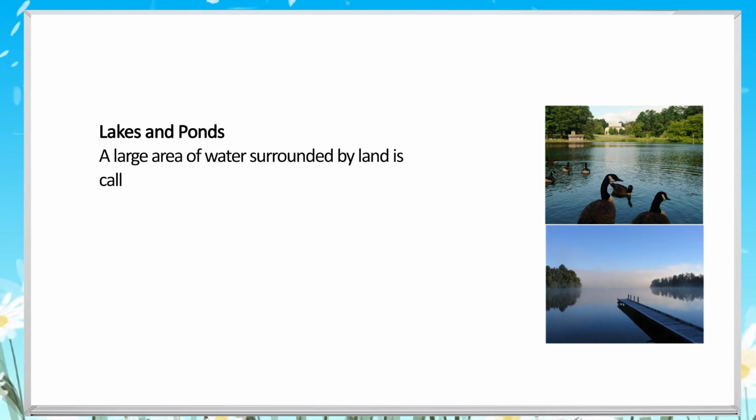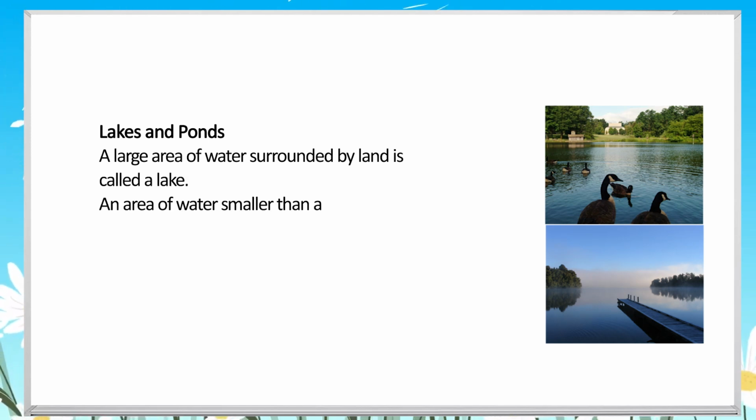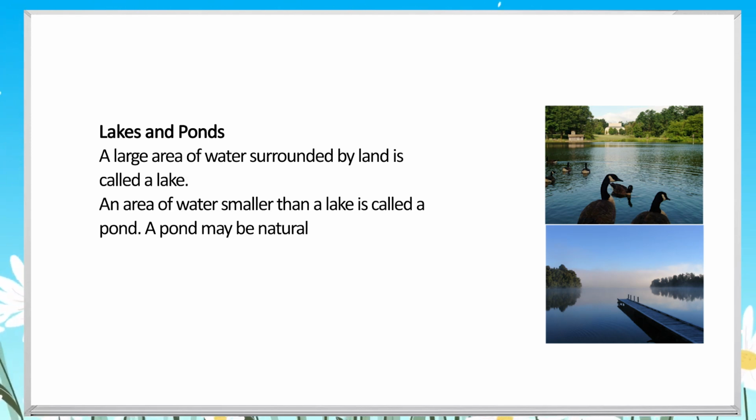A large area of water surrounded by land is called a lake. An area of water smaller than a lake is called a pond. A pond may be natural or man-made.